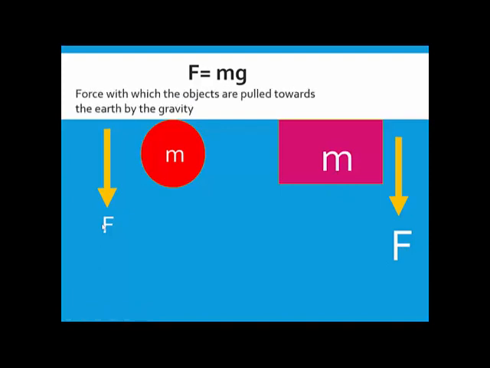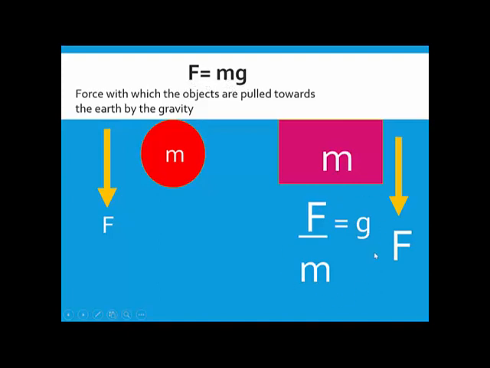So look at this force, and this F that you see here is actually the force with which the objects are pulled towards the earth. This force is the force with which the earth is trying to pull the object down towards itself, the capital F here. In this case, if you divide this capital F by this mass, you will get g, because of this formula. You see this formula here. What is g? g is equal to F upon m.